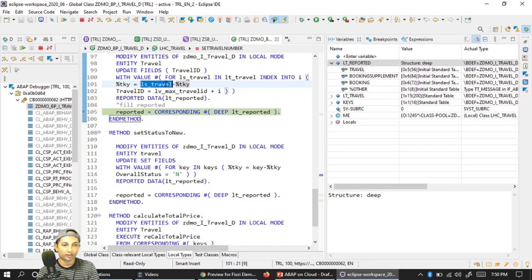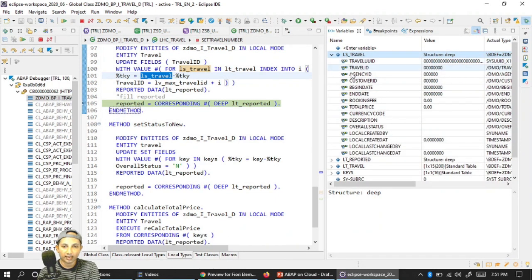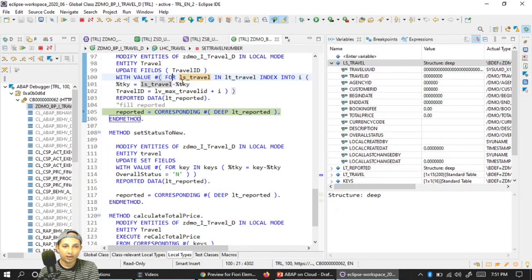That is important. See, this ls_travel only has the fields referred from that database, but it has runtime private fields, which is the %tky, the transaction key, that we have to use.